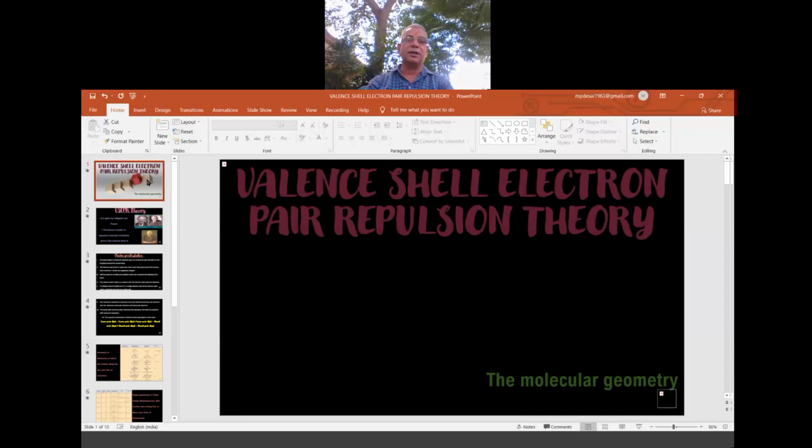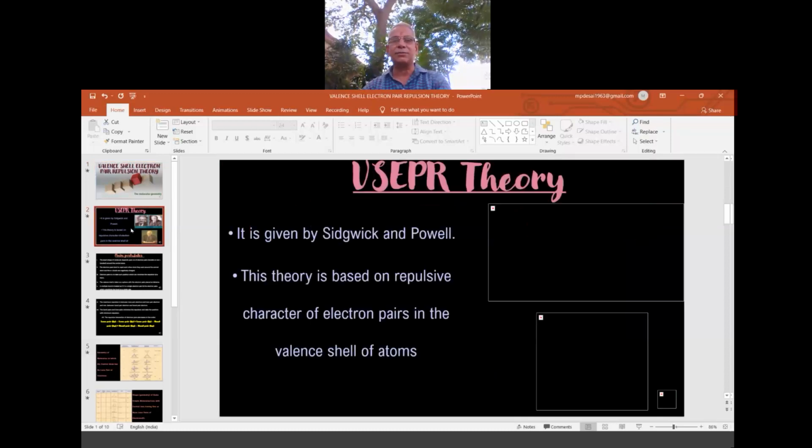Okay, right. So what is there in this theory? This is given by Sidgwick and Powell. I don't know why it is not taking the scientist photos. Let me find out tomorrow, not now, because if I start doing that, the class will be disturbed. So I'm not doing that.